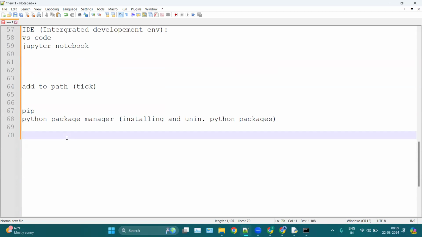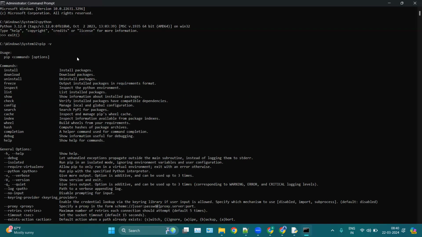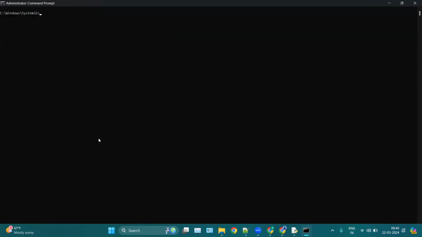So that is why it is very important to verify whether the Python pip package manager has been installed or not. You can open your CMD again, use exit here, and use pip hyphen capital V. So this is my pip version, which is 2.4.0.